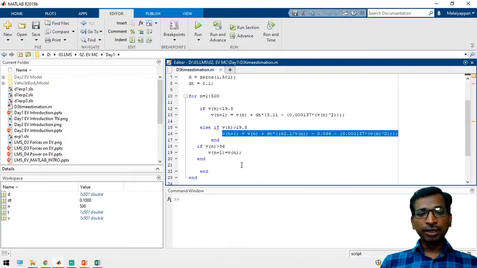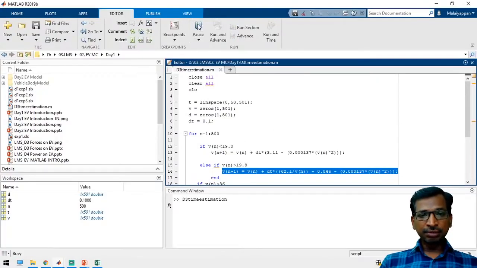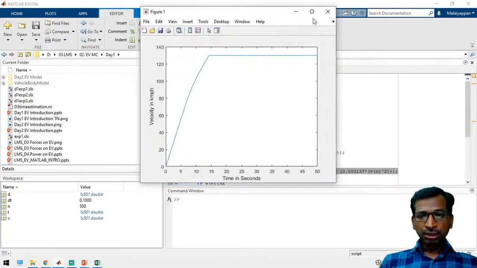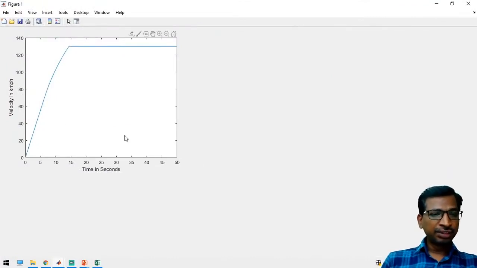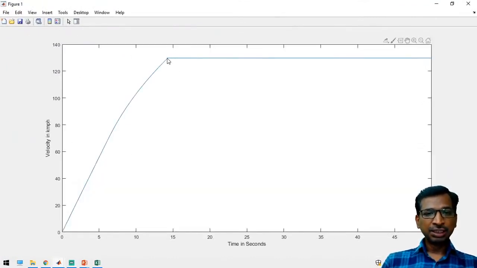If you apply this one, then you may get a velocity with respect to time equation. So this is the maximum velocity of the vehicle, at time 14.2 seconds.